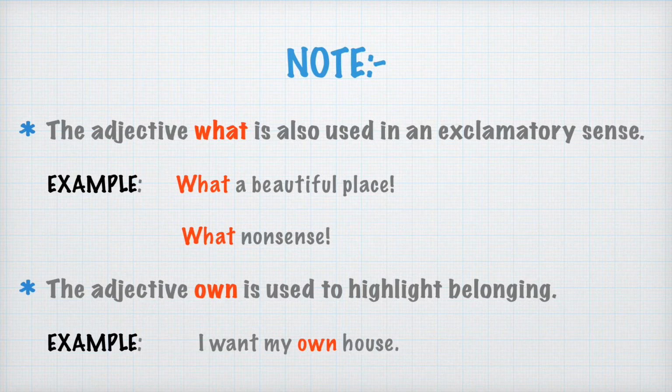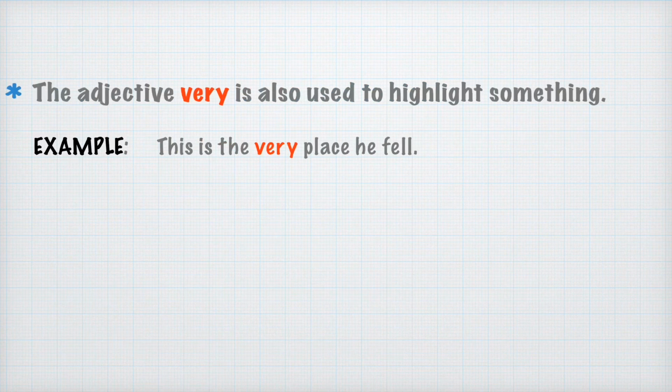The adjective own is used to highlight belongings. For example, I want my own house. Here, the word own is telling whose house? My house. It belongs to me. So these are some more adjectives which we have to remember. What and own. Let us confirm one more adjective, that is very.